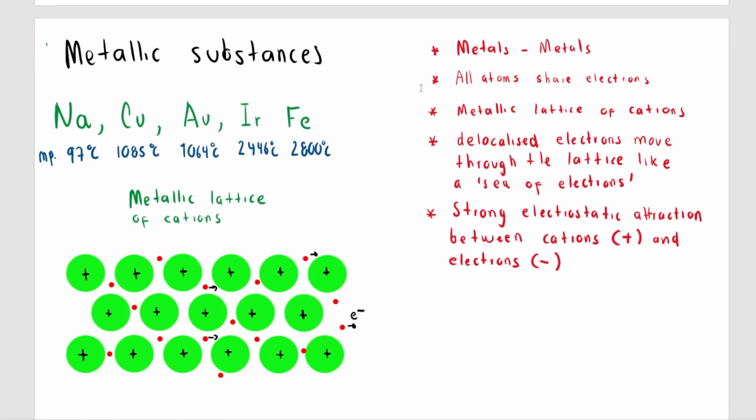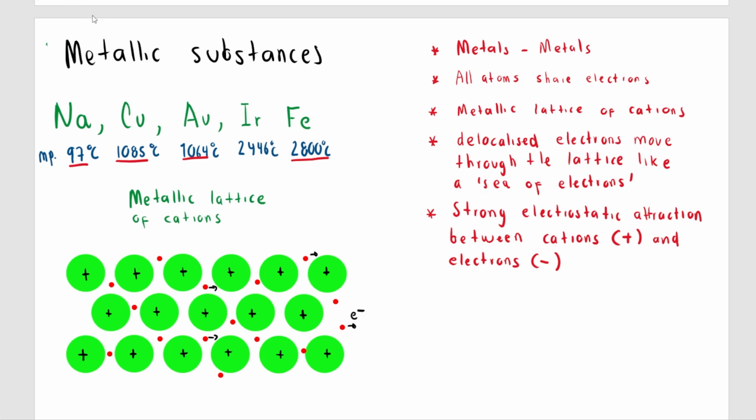When we talk about metallic substances, remember that these metals are only in group 1, 2, and so on, and they occupy like 75% of the periodic table. The melting points of these metallic substances are sometimes very high. Look, iron is 2,800, iridium 2,400, and some of them are soft, like sodium, because they are in group 1. But we will discuss those properties later on, the properties of the periodic table.